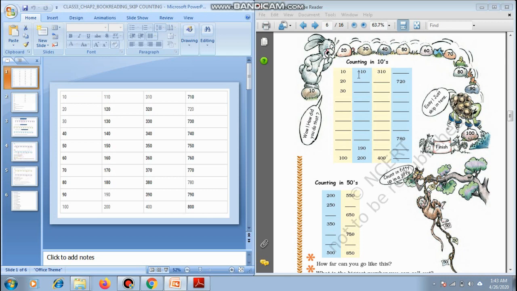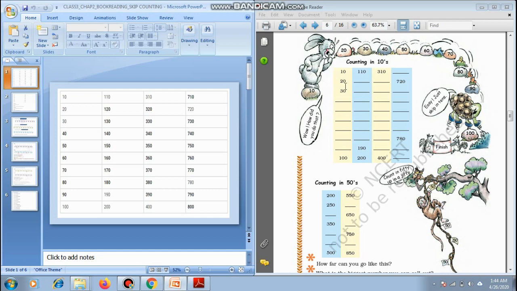So, counting in tens. Whenever we count in 10, what happens?